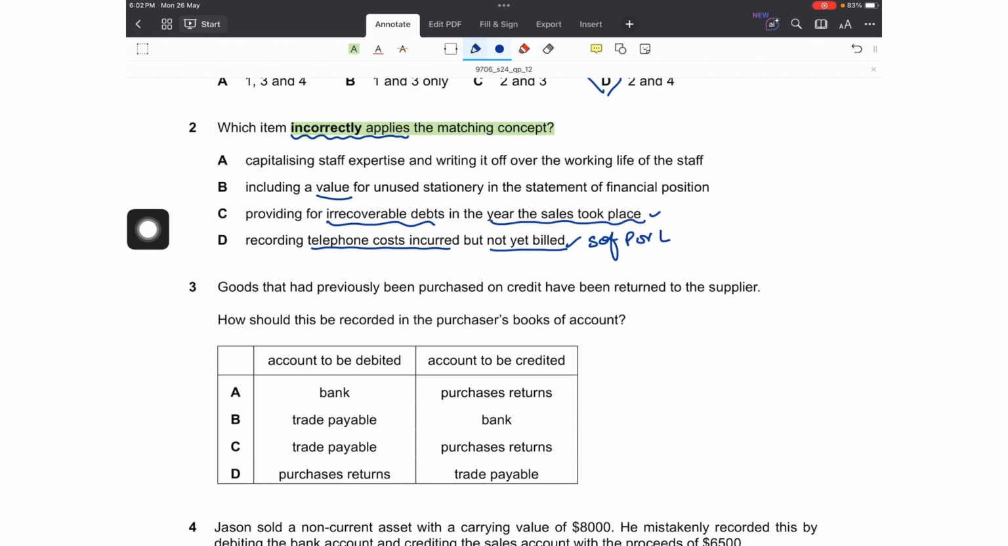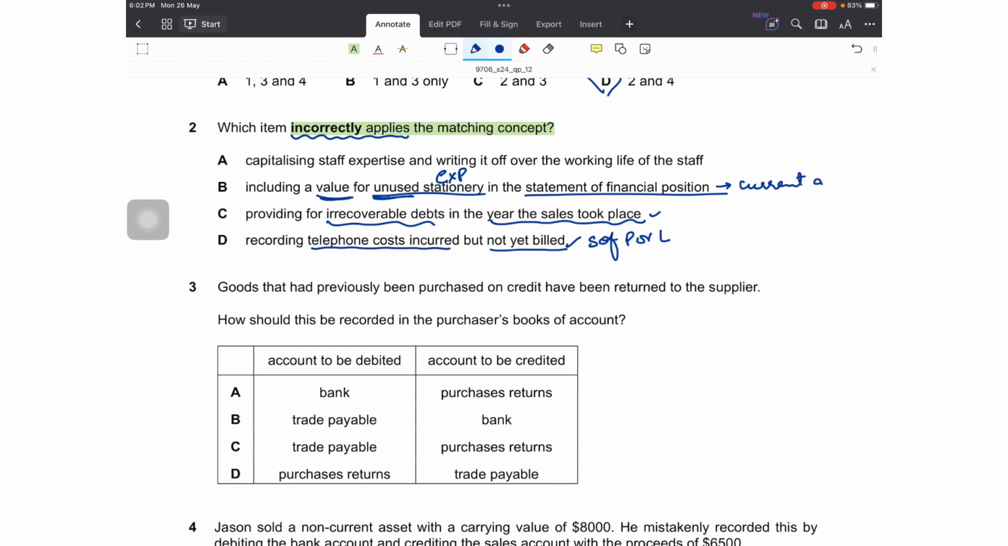B is including a value for unused stationery in the statement of financial position. Unused stationery, we know that stationery is an expense, and if we are not writing off all the stationery that is being used in the current year as an expense, we have some unused stationery that can be recorded in the statement of financial position under current assets.